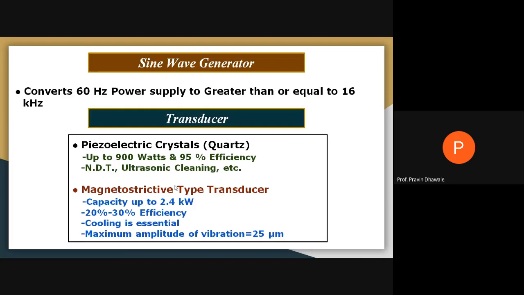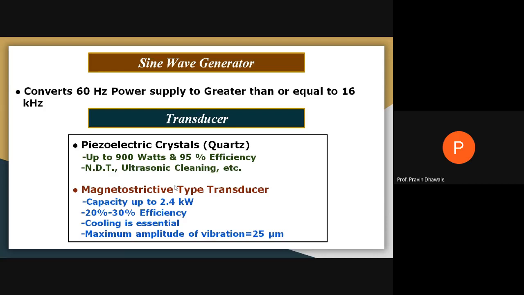The second type is the magnetostrictive type transducer. It is available in a capacity up to 2.4 kilowatt, but its efficiency is less, near about 20% to 40%. While using this kind of transducer, we must have a cooling system in order to remove the heat generated during the vibration.